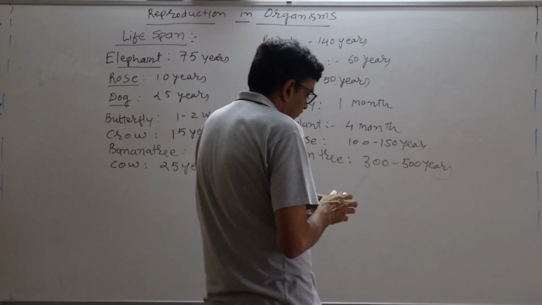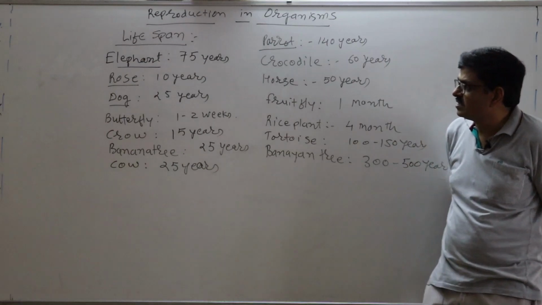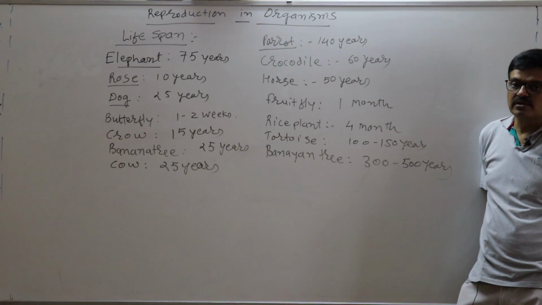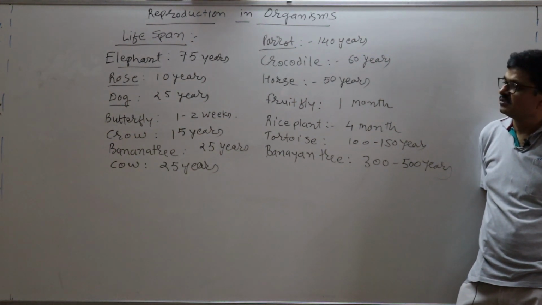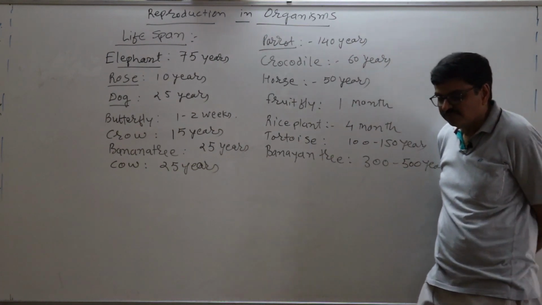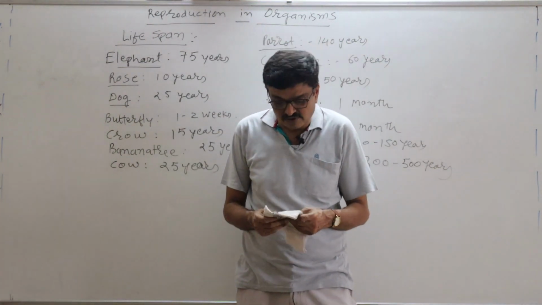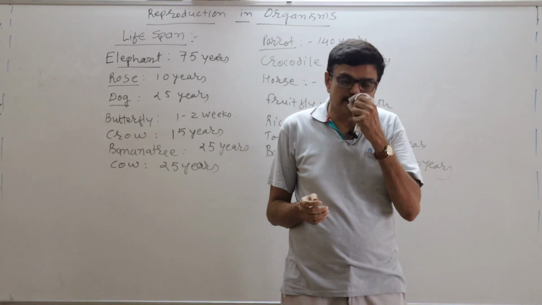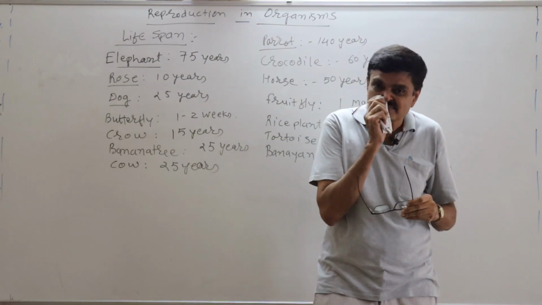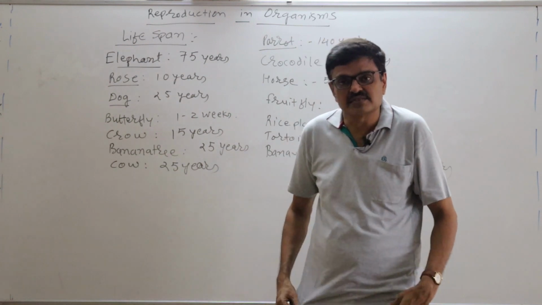See, these are the lifespans of some of the plants and animals. According to a particular reference book, this particular number has been given. It's possible that in different modules you may find different numbers, but from a standard reference book I have taken this lifespan, and that is why we can say it's a perfect one. The question can be asked according to this.